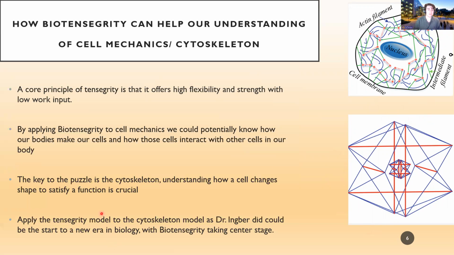So I believe that the key to the puzzle is the cytoskeleton. If we can understand how cells change shape to satisfy a function, that's just crucial. Meaning it's just starting from the bottom, and we could keep on going up and just proving that our whole body functions use tensegrity. Applying the tensegrity model to the cytoskeleton, as Dr. Engr did, could be the start of a new era in biology, with biotensegrity taking center stage.